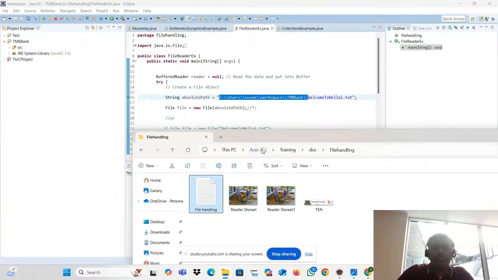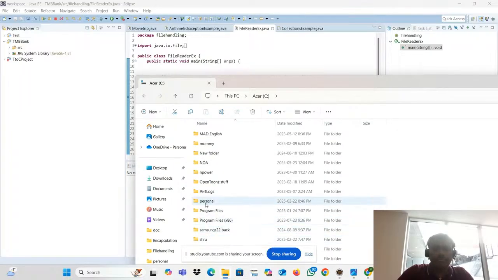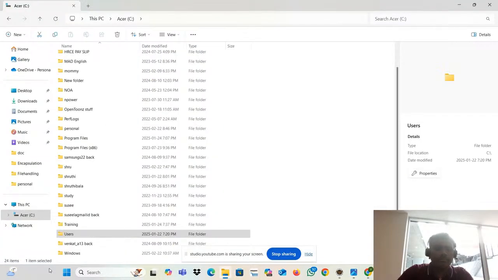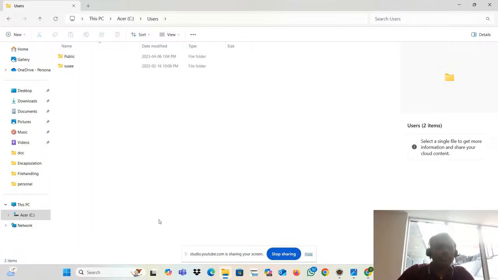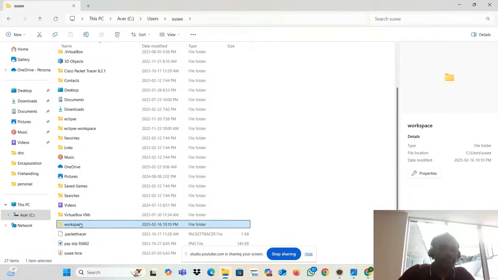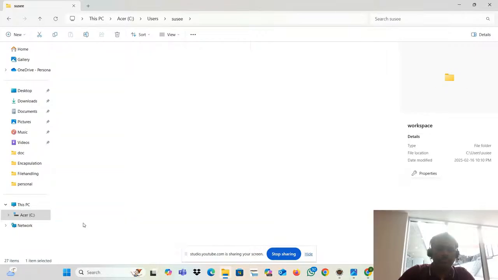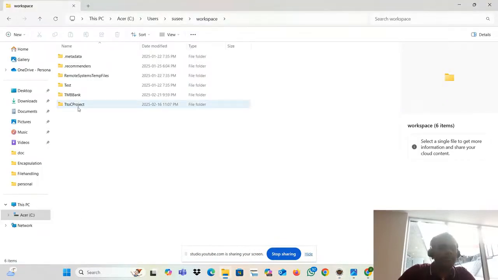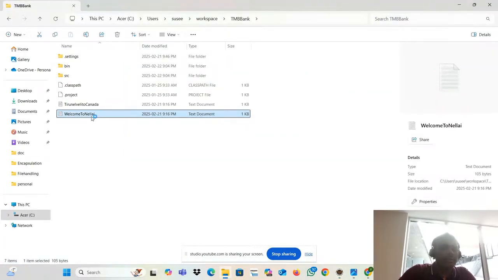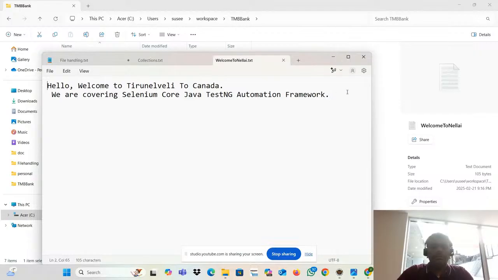The path is C, user, then the name is workspace, then TMP bank, and then the file name is welcome to nellai.txt. This is a file, and I am going to read it line by line. Okay, good morning.